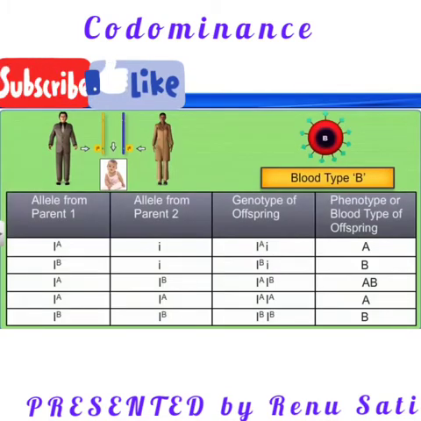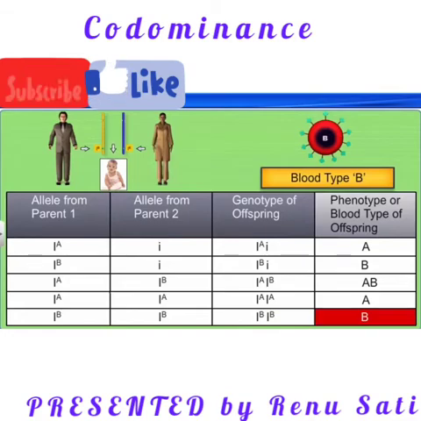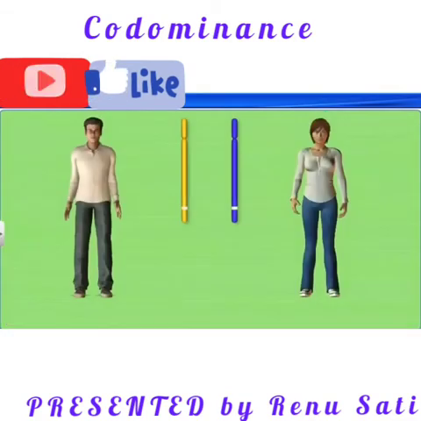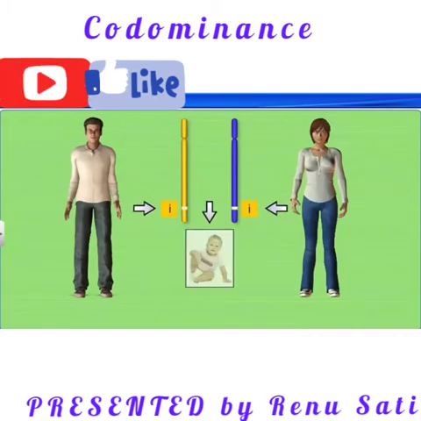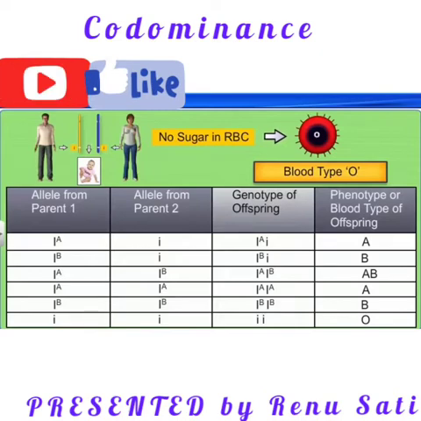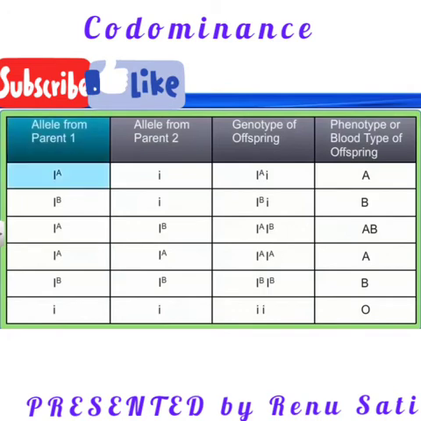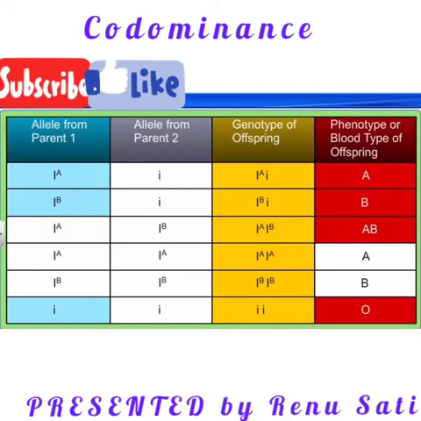In this example, the B blood group is the dominant one, then the O one is taken and the blood group you are getting is IB, that is showing the B blood group because it is having the antigen B. It will produce the antibodies for A. When there is no sugar polymer in the RBC, a specific antigen polymer is absent, then that group is blood type O. So three forms are there: one in which there is no polymer present, another having the antigen A, and the last one having the antigen B.